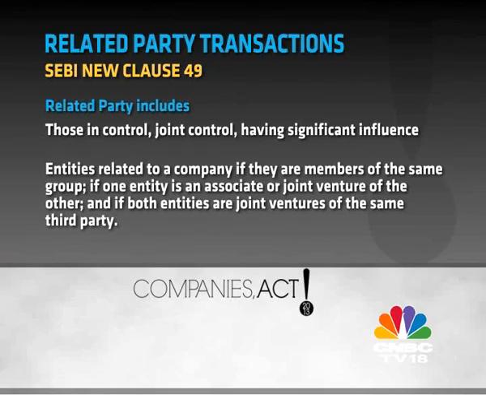SEBI's new Clause 49 adds another layer of complexity for listed companies. It expands the definition of related party to include those in control, joint control, or having significant influence. It also includes entities related to a company if they are members of the same group, if one entity is an associate or joint venture of the other, and if both entities are joint ventures of the same third party.